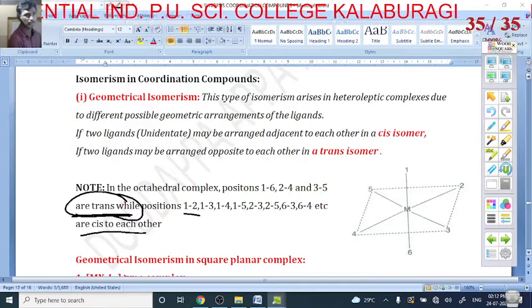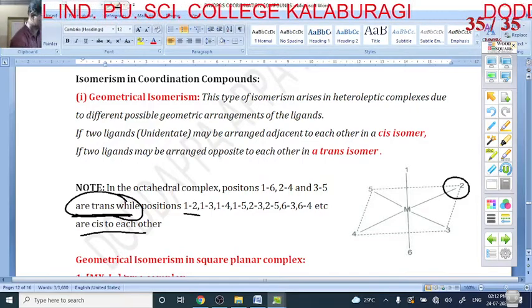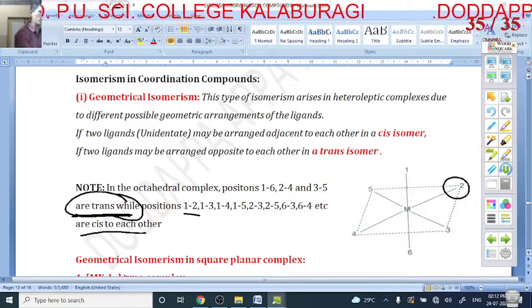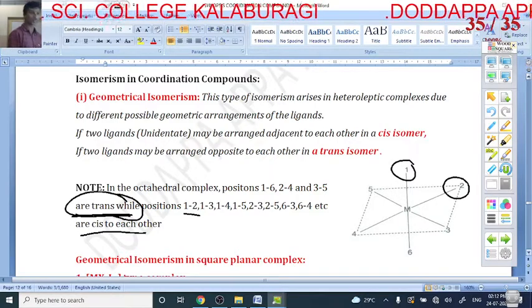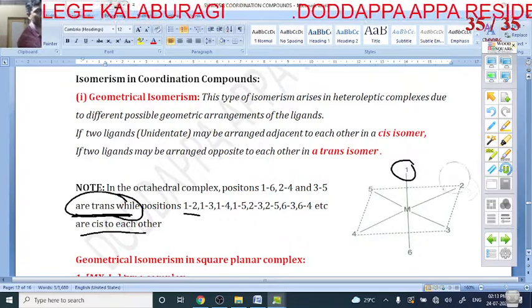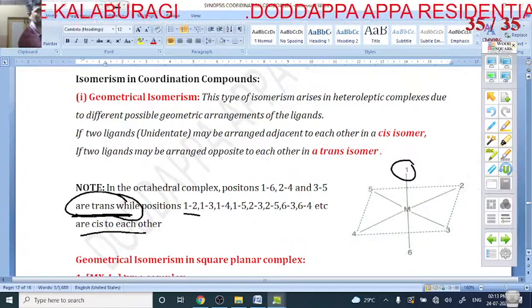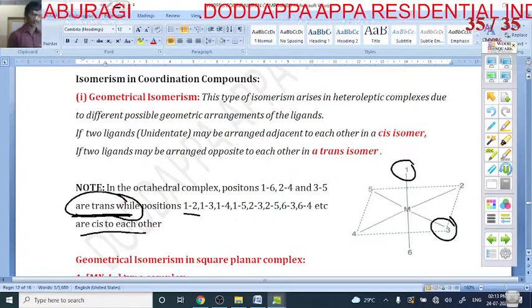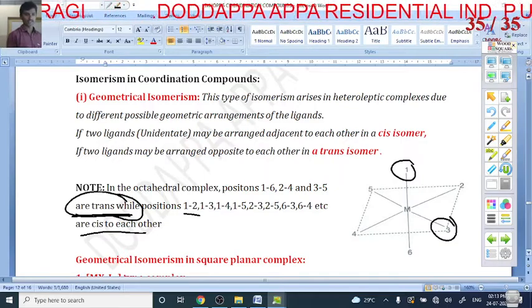Cis isomerism. If one ligand is present in the 1 and 2 position, it shows cis isomerism. For example, the same ligand, one on the 1st position and one on the 3rd position, is also called cis isomerism.